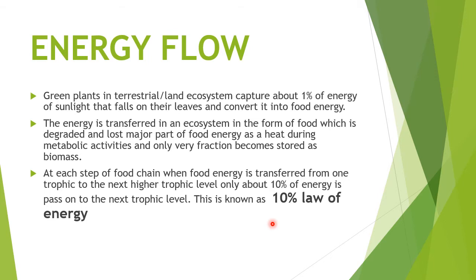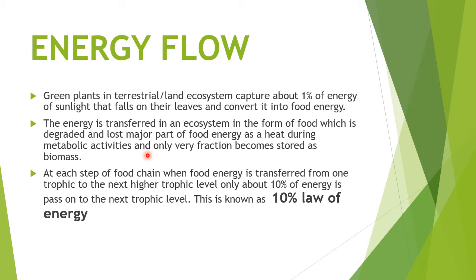And from green plants, that energy is going to be transferred in the form of food, but a major part of food energy is lost as heat during the metabolic activities. So this means that plants will transfer the energy from one level to another level.